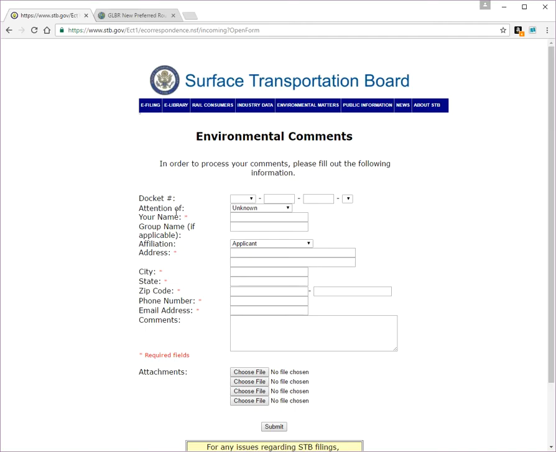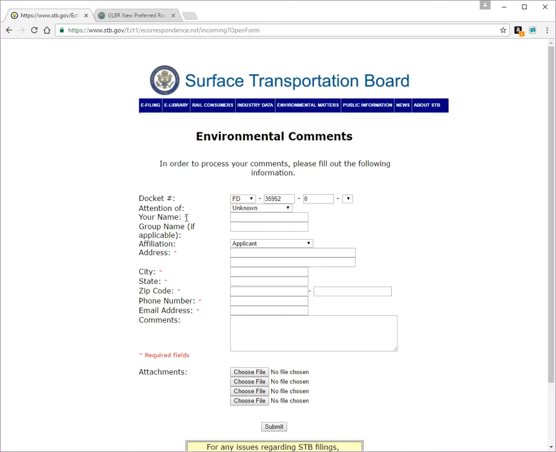The most important thing on this page is that you get the docket number right. The docket number is a specific number assigned to the Great Lakes Basin Railroad project. So that number starts with an FD. Then the magic number is 35952-0. That lets them know what you're submitting a comment on.